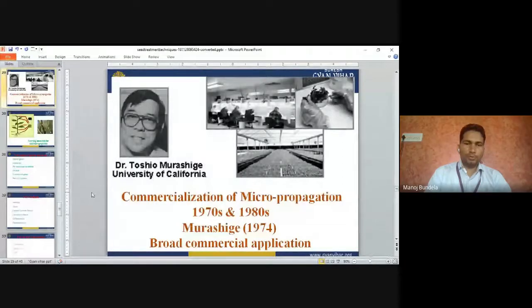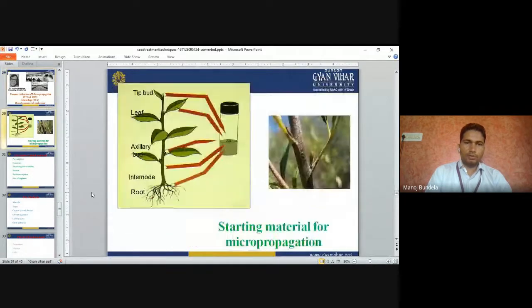Commercialization of micropropagation started in the 1970s and 1980s. It was started by broad commercial application in 1974. So for propagation, we can use the tip bud.